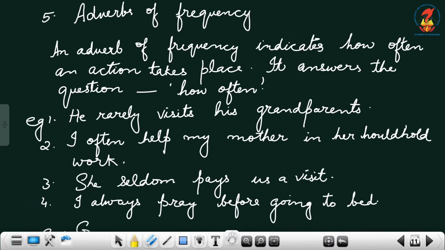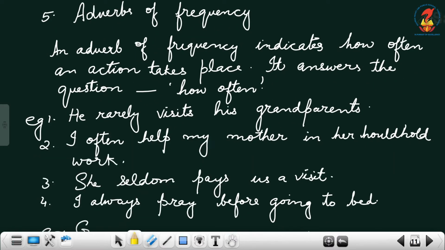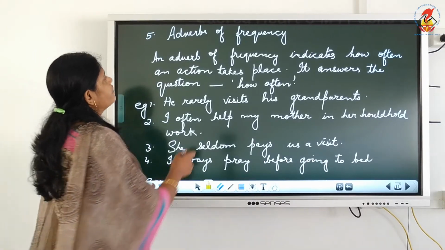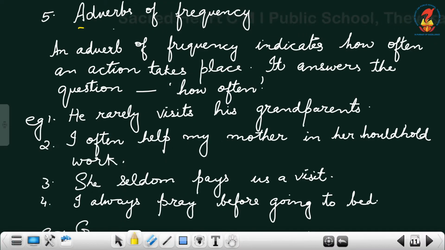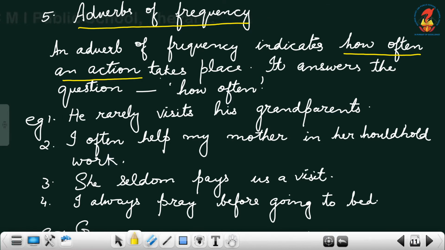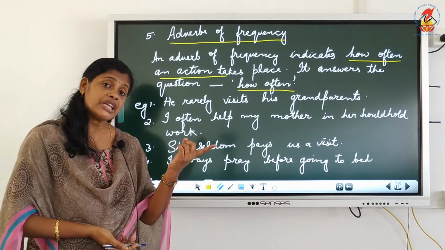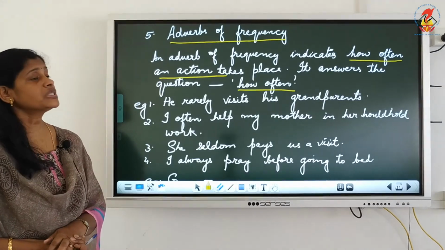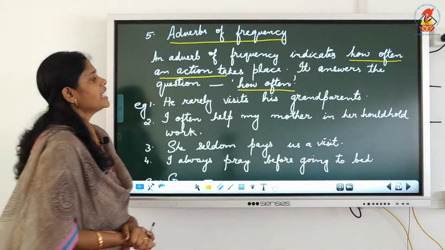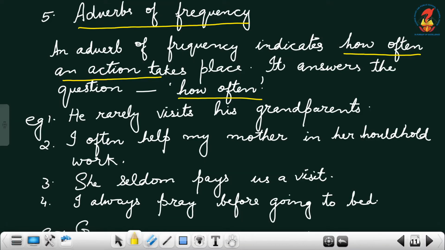Next we have adverbs of frequency. So adverb of degree told you how much. Adverb of frequency will tell you how often, how many times an action takes place. They answer the question how often. Adverb of degree was how much. Adverbs of frequency is how often. He rarely visits his grandparents. That means almost never. How many times, if you say? Very rarely. So this is the adverb.